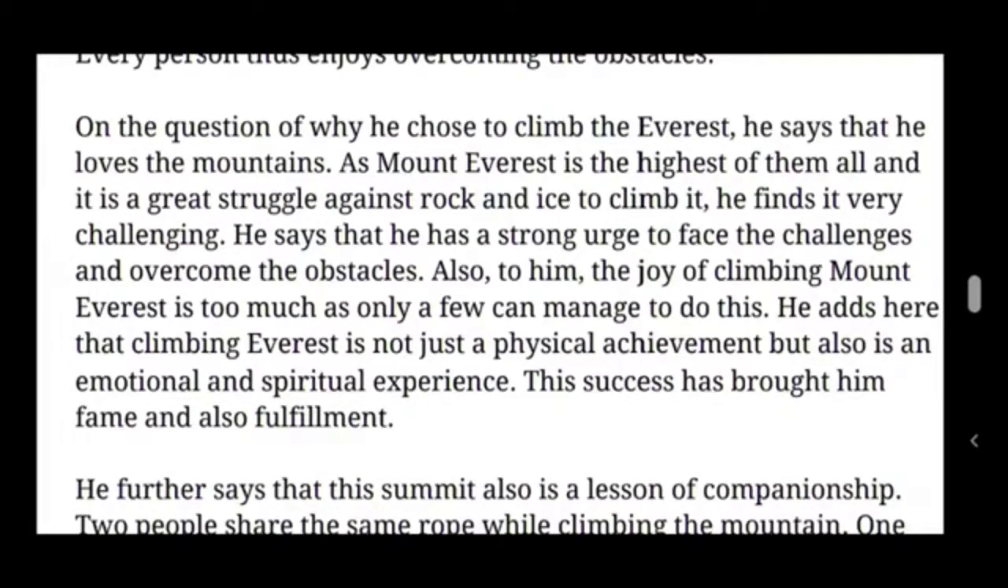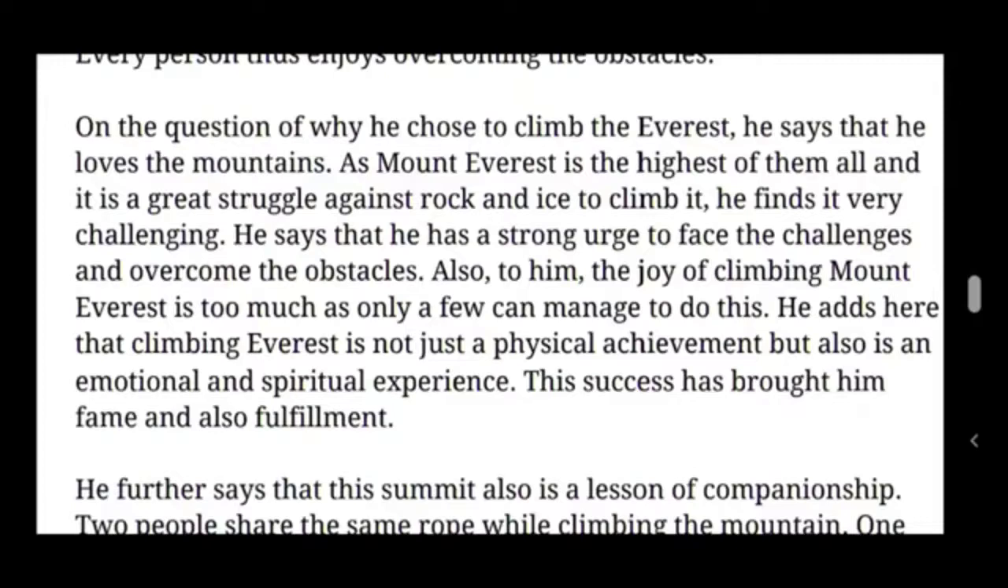Mount Everest is the highest of them all, and it is a great struggle against rock and ice to climb it. He finds it very challenging. So he just enjoys the challenge. He finds something challenging, he wants to do something challenging. So that's why he selected Mount Everest to climb. He says that he had a strong urge to face the challenge and overcome the obstacles to reach Mount Everest.